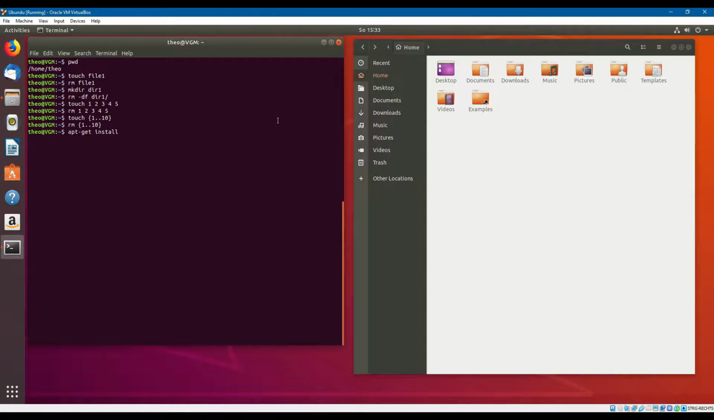Let's install Vim. Vim is a text editor that we will use a lot in our lessons, and I will dedicate one lesson to teach you about Vim. If you ask me, it is the best text editor out there. It is not the easiest, but it is the best.